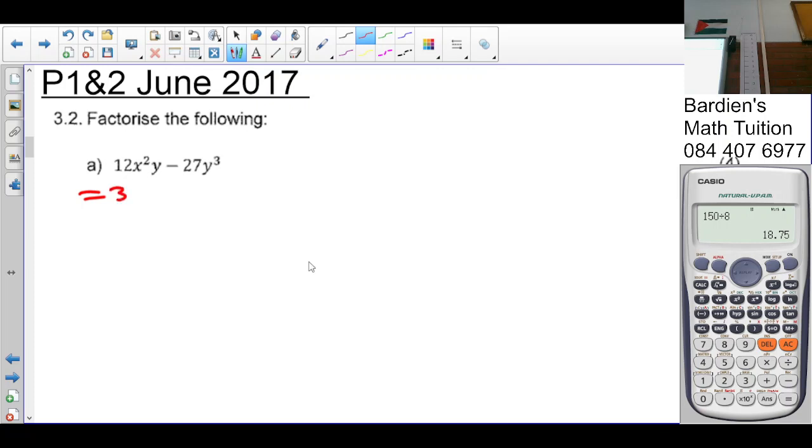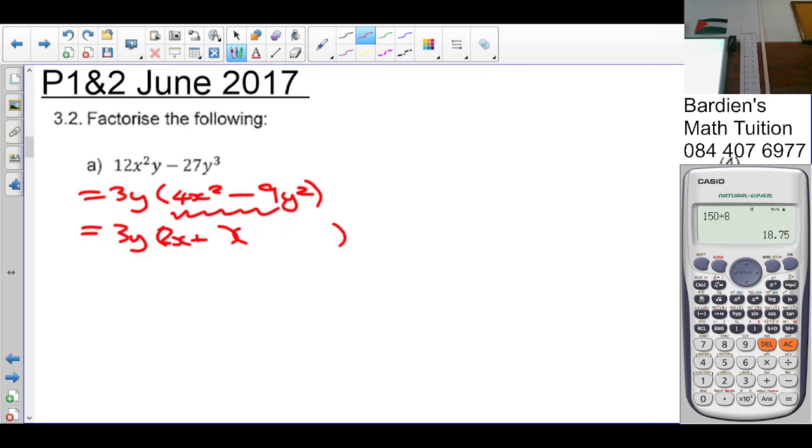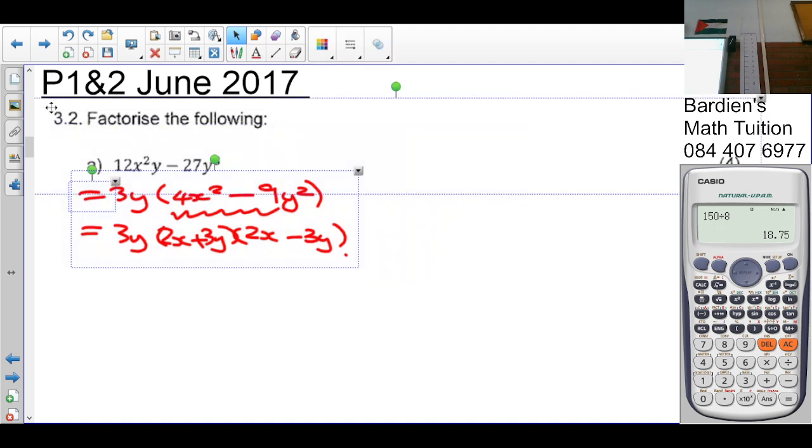So it's going to be 3y into 4x squared minus 9y squared. So what do you notice here? Difference of 2 squares, not so? 2x plus 3y, 2x minus 3y. Okay? Let's look at the next question.